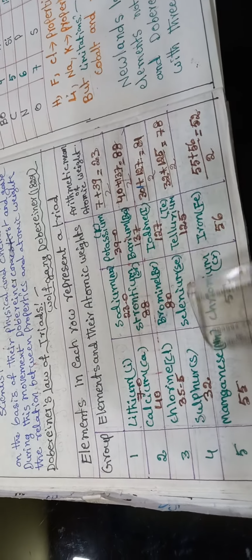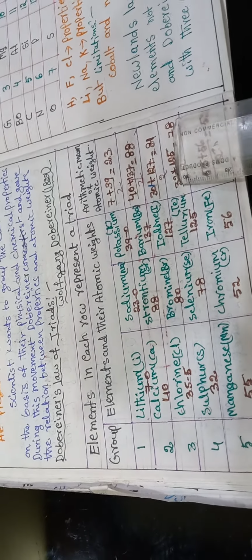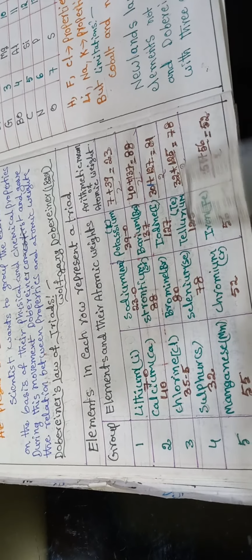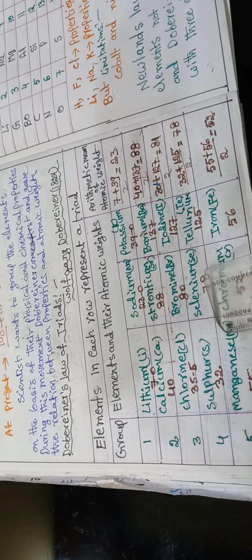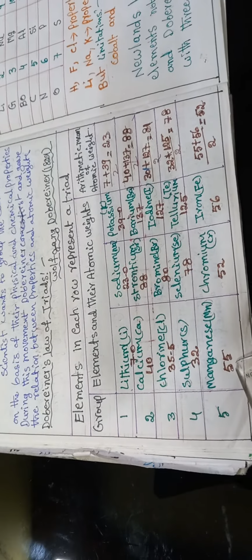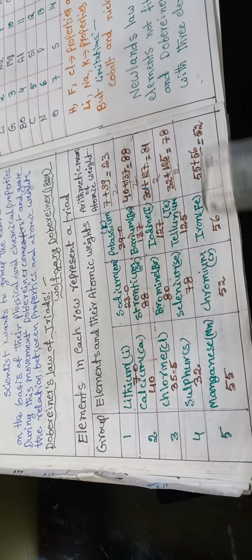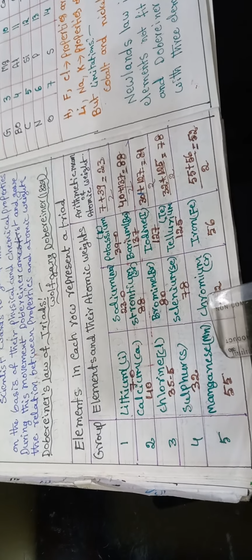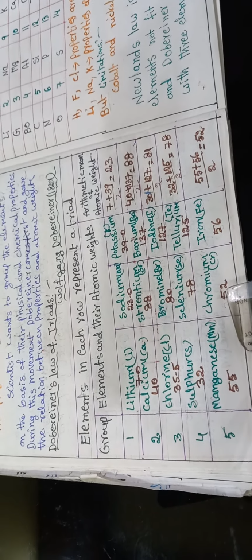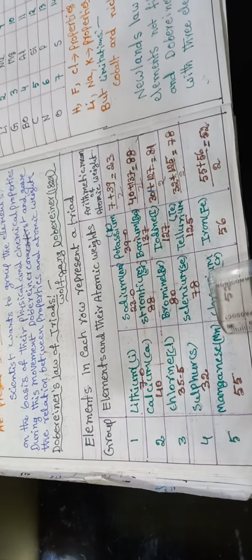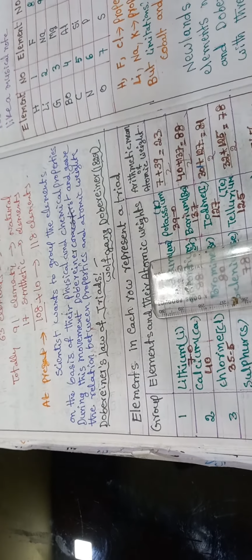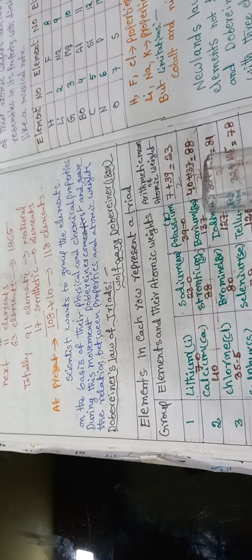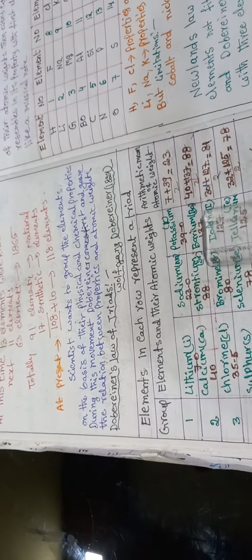Sulfur and tellurium: the average is 78, equal to the atomic weight of selenium. Magnesium and iron: the average is 52, equal to the atomic weight of chromium. So that is Dobereiner's law of triads.